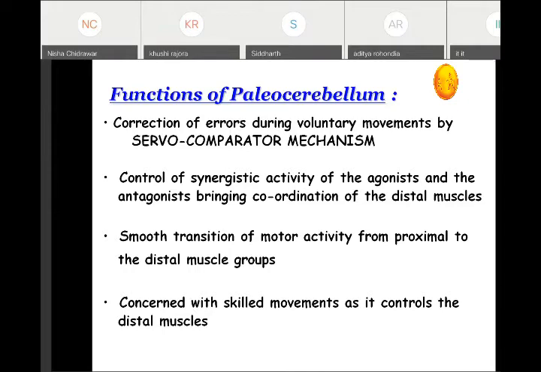As I said, all the information from the spinal cord, the touch, position, kinesthetic information and pressure information, goes to the cortex via the cerebellum, mainly through the dorsal spinocerebellar tract, the cuneocerebellar tract, then the ventral spinocerebellar tract. All these tracts carry the kinesthetic position sensation to the cerebellum.